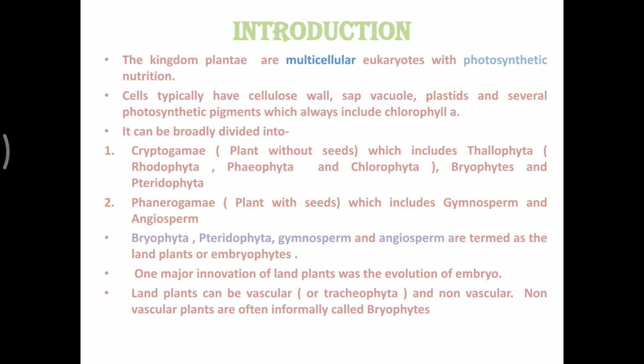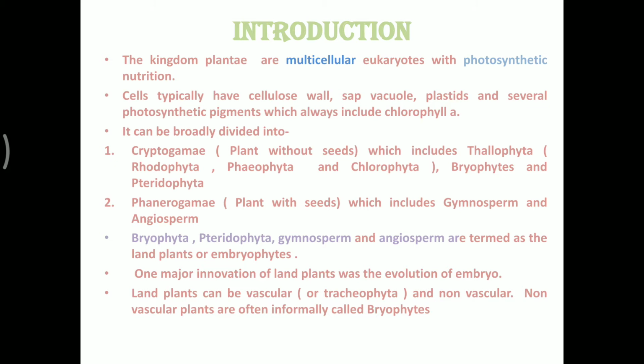These plantae can be grouped into two broad categories: cryptogamy and phanerogamy. Cryptogams are the seedless plants, or the plants which do not have seeds. They include the Thallophyta, which includes all the algae: rhodophyta, the red algae; phaeophyta, the brown algae; chlorophyta, the green algae; as well as bryophytes and pteridophytes, because they are also seedless, and we do not see the presence of seeds in bryophytes or pteridophytes.